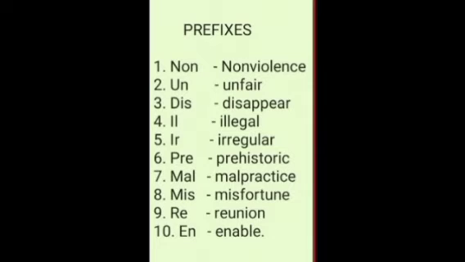Likewise, look at the second one. Un. So, how will you add this with fair? Unfair. Okay. So, UN, when adding with fair, becomes unfair. UN is a prefix here. Okay. Then, DIS, dis, as I already told you, dis. What is the word given here? Appear. So, disappear. I have underlined the prefix for your convenience. Okay. Disappear.